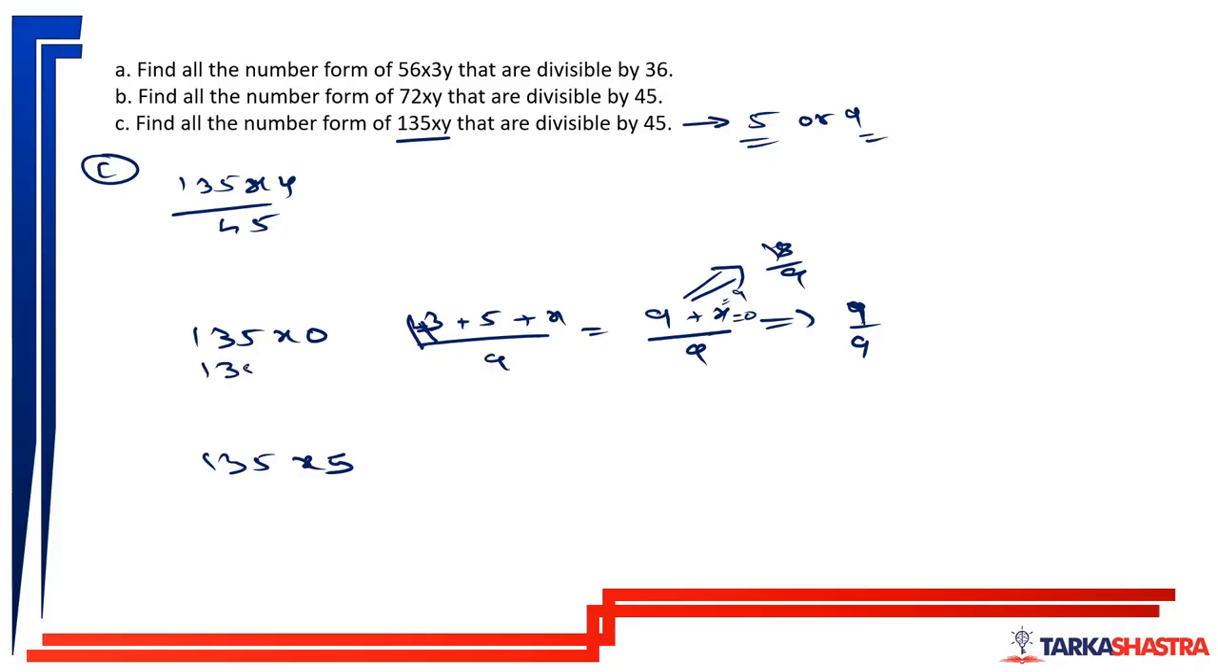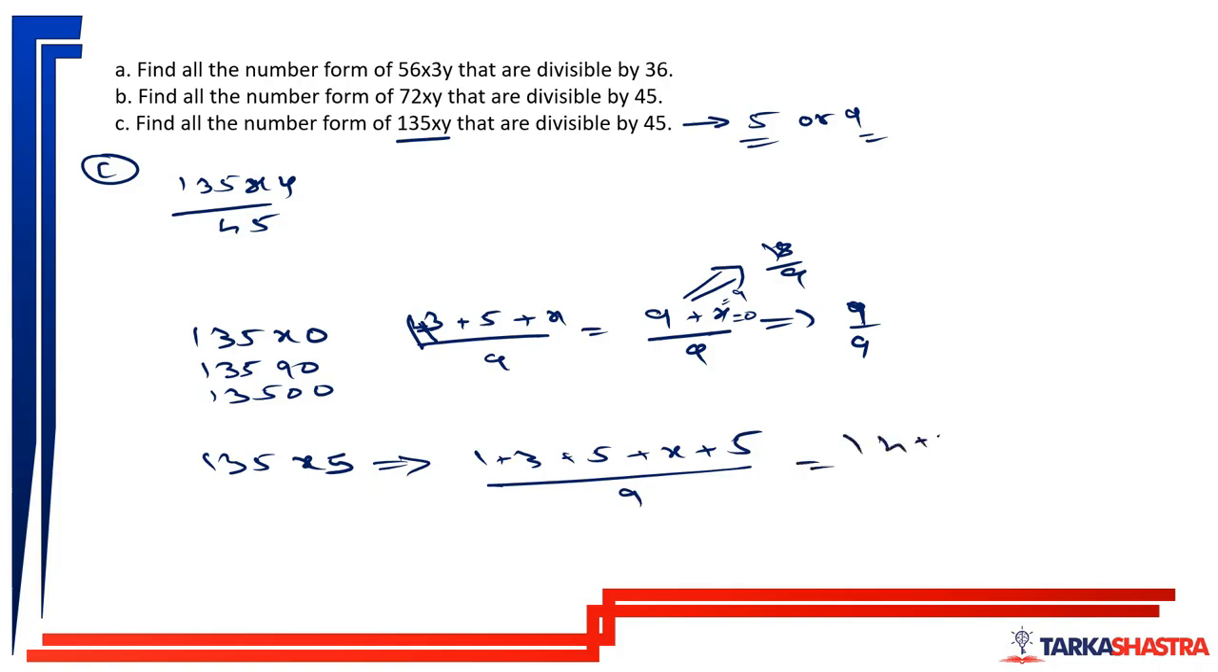So I am getting two numbers, 13590 and 13500. Now checking for 135x5: 1 plus 3 plus 5 plus x plus 5 should be divisible by 9. This is 14 plus x, and the closest multiple of 9 above 14 is 18. So 14 plus x should be equal to 18, which gives me x is equal to 4. So the number I am getting is 13545. Here also I am getting three numbers.